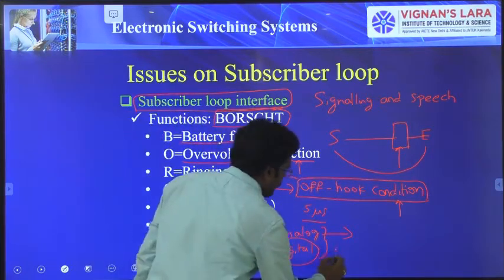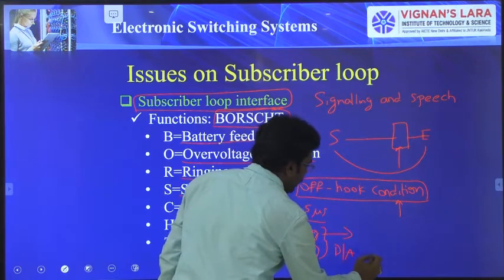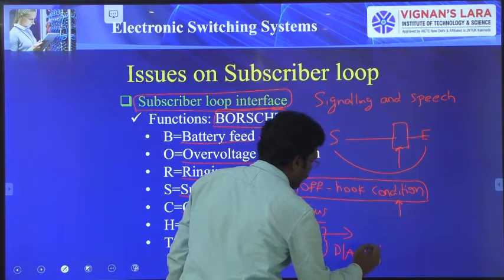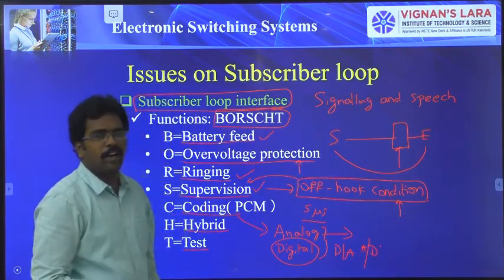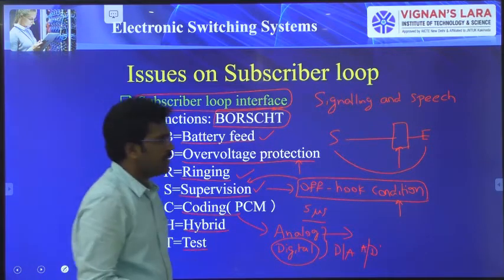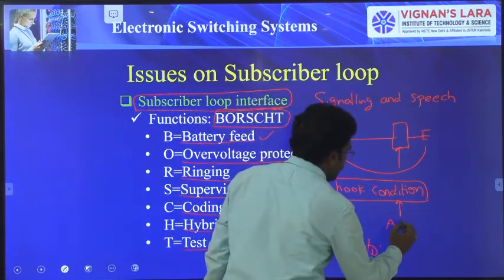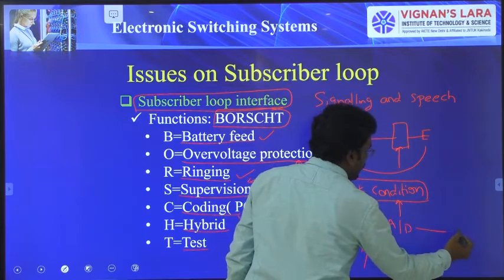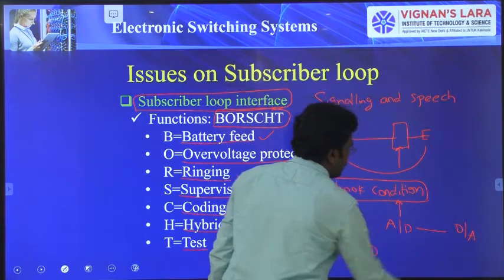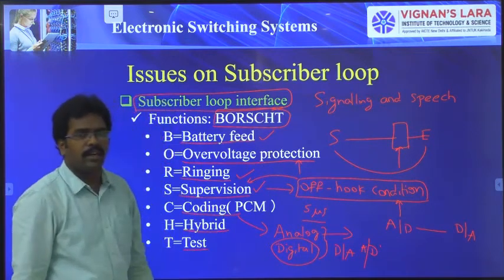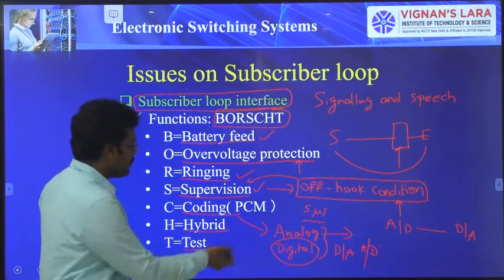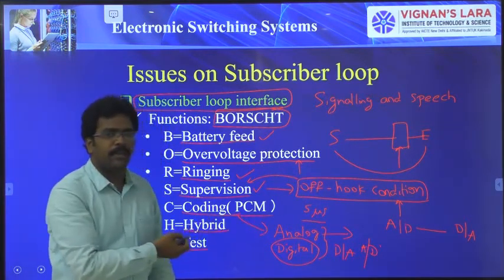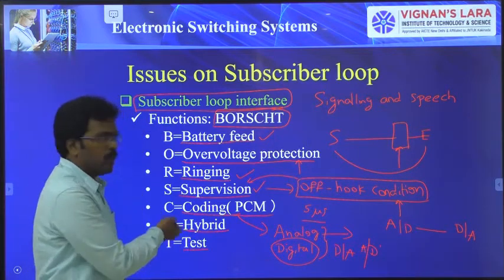It has to use a D to A converter and A to D converter at the ends. Because speech is analog in nature, it should first be converted from analog to digital and transmitted, and at the end converted again from digital to analog. For digital transmission, we use PCM coding techniques. That is called coding.